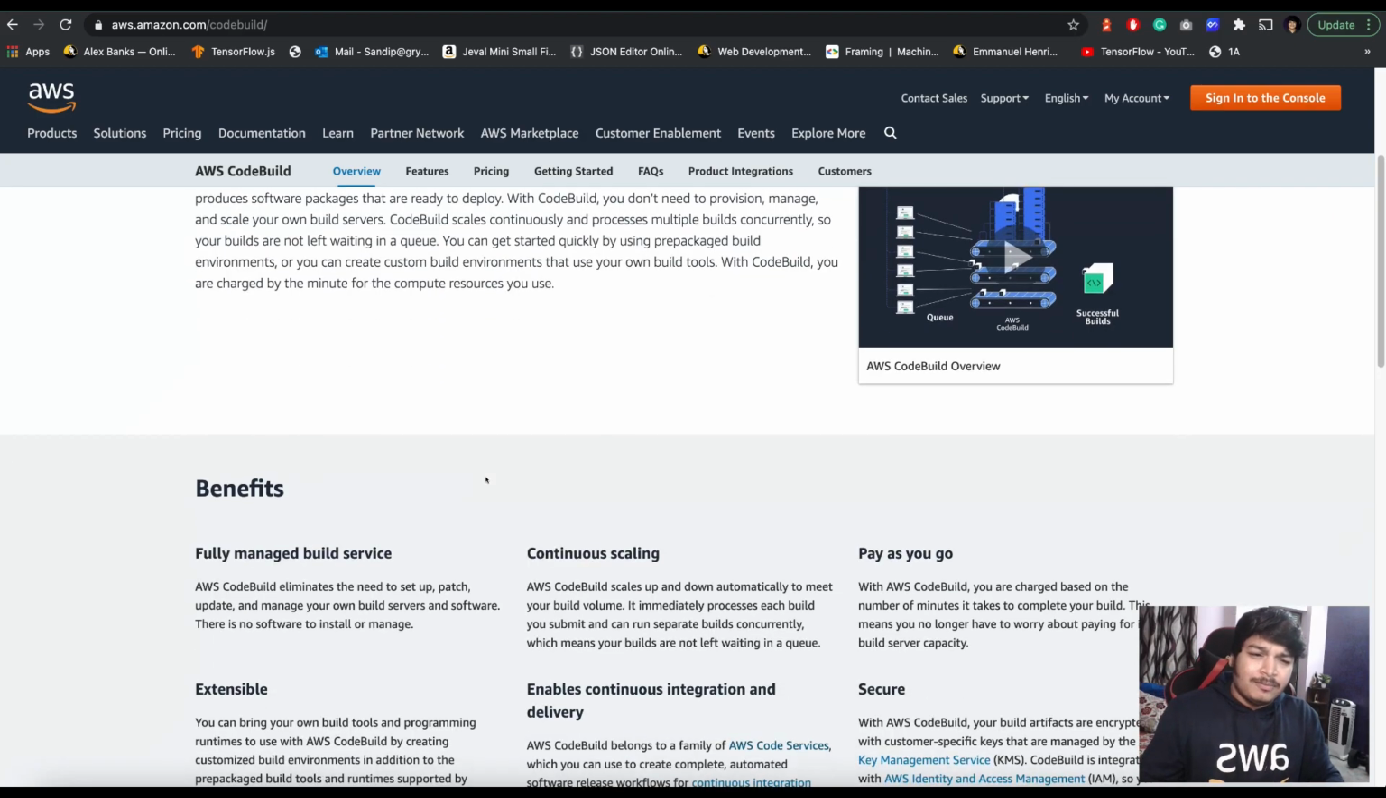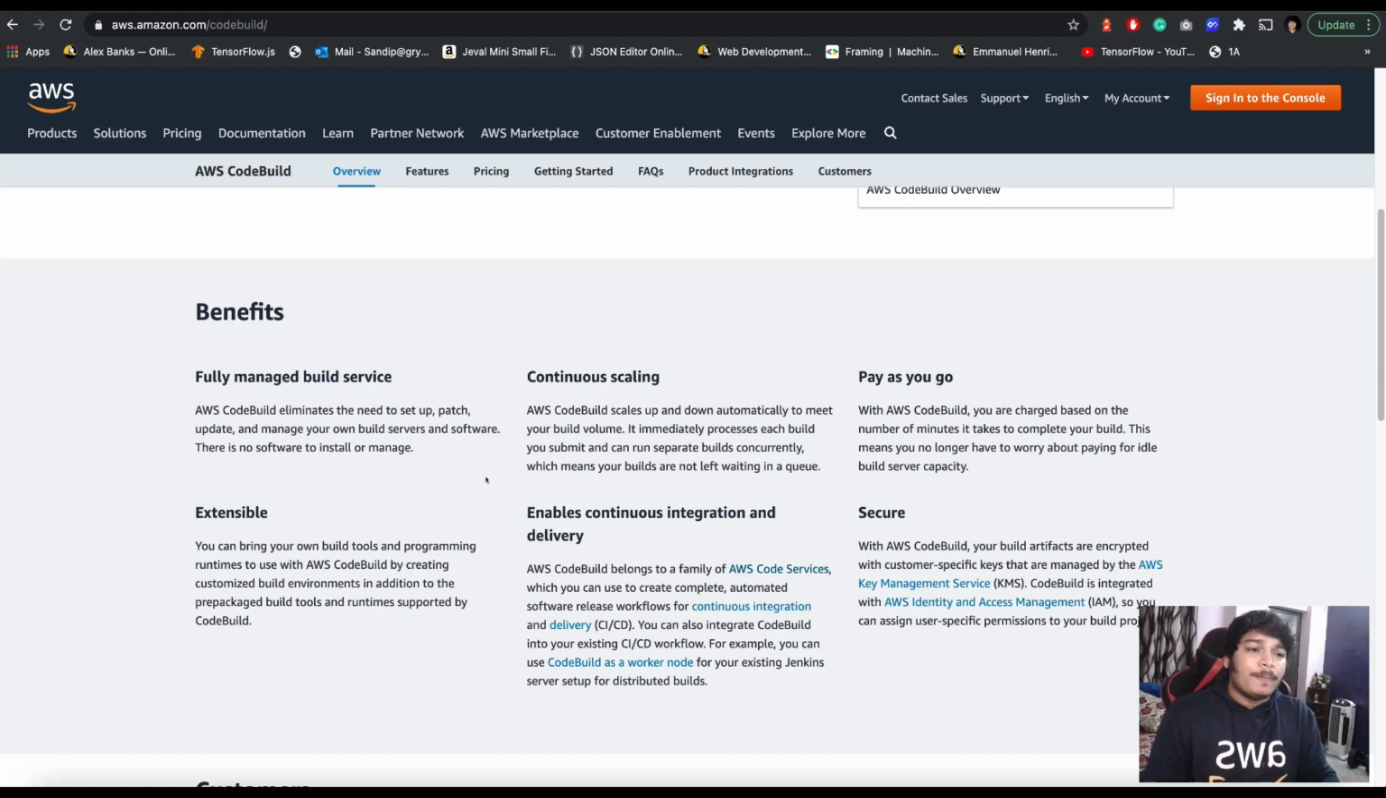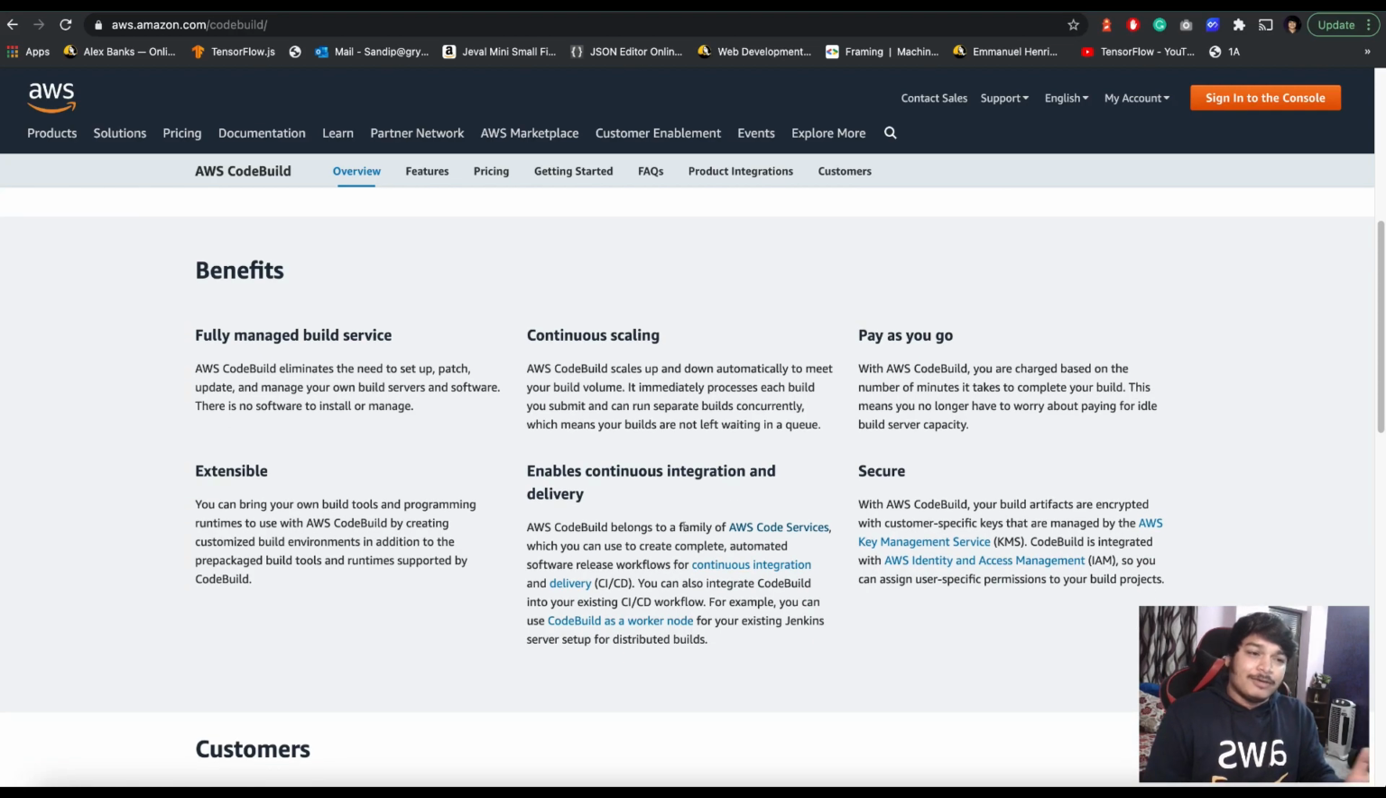Okay, so there are benefits. Let's go with that. Fully managed build service. Extensible, so you can have your own configuration. If you have your own configuration, you will have your own Docker image with all the dependencies, and you can just use that Docker image here. AWS CodeBuild also scales continuously, so you don't have to worry about scaling and everything. If you have multiple builds, however many builds you want to run, there will be no problem at all. It also enables continuous integration, of course, from AWS CodeCommit or other code services, like GitHub and Bitbucket. You can integrate them too.